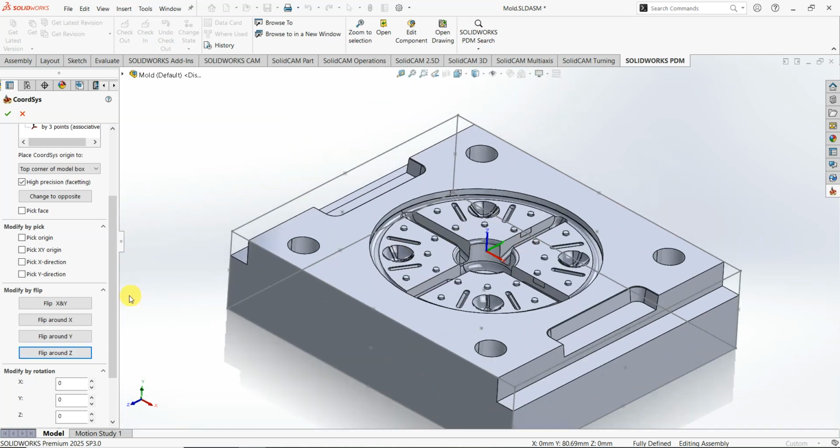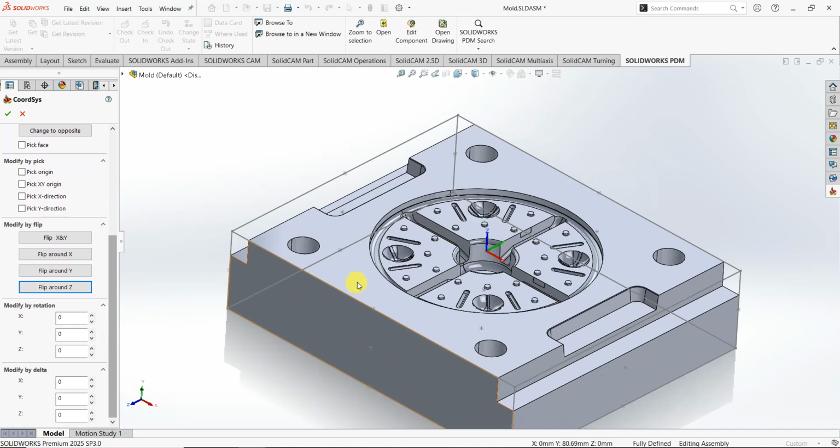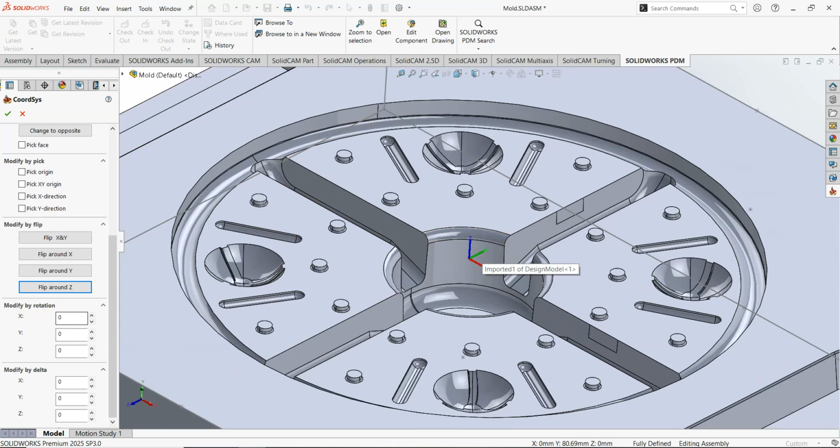And also in some complicated situation, you can modify the coordinate system by rotating that around the axis the amount that you want. For example, I rotate it for 30 degree, and you can see that it changes, and it lets us to define whatever we want.